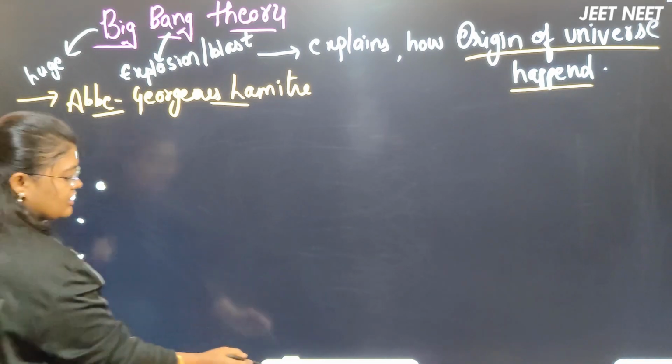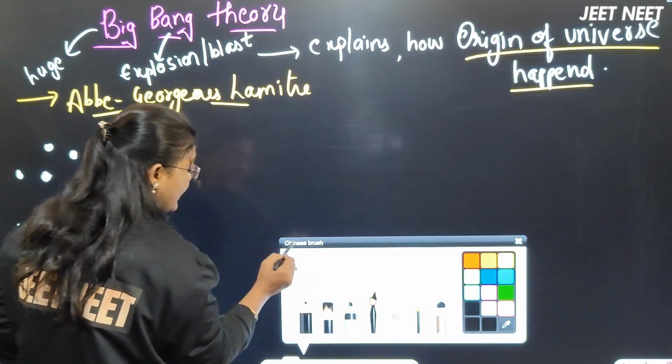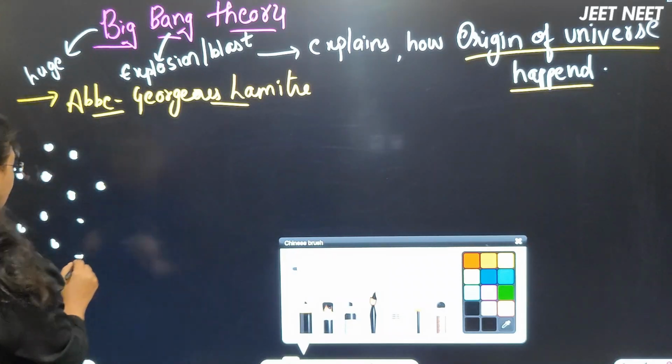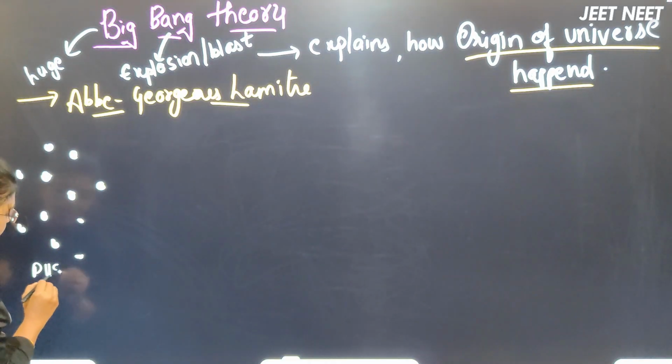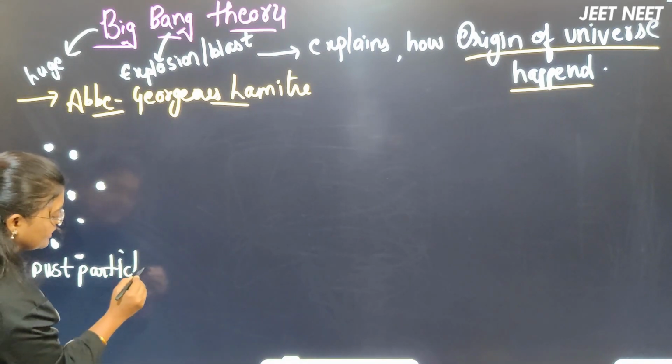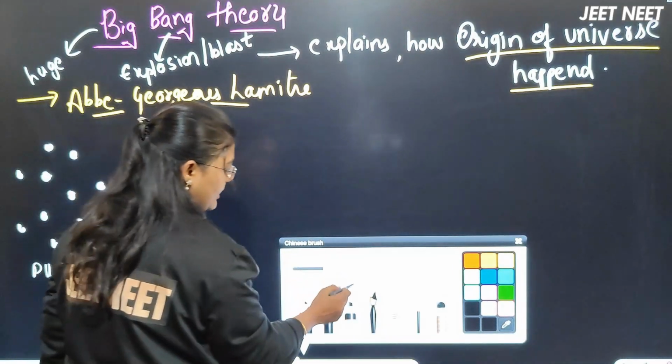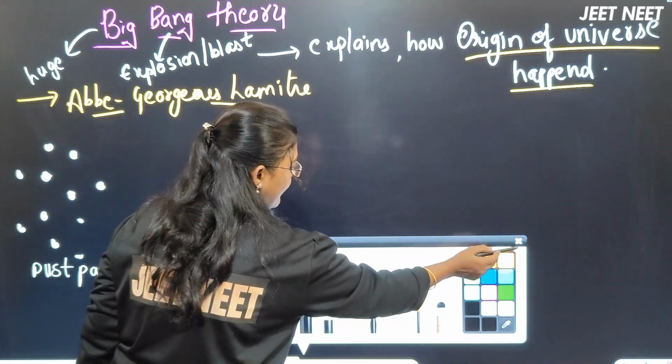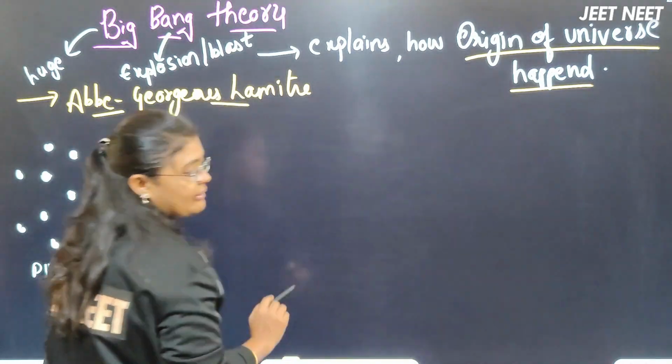Understand the sequence carefully here. These are the dust particles. In between the dust particles, there was some gas.